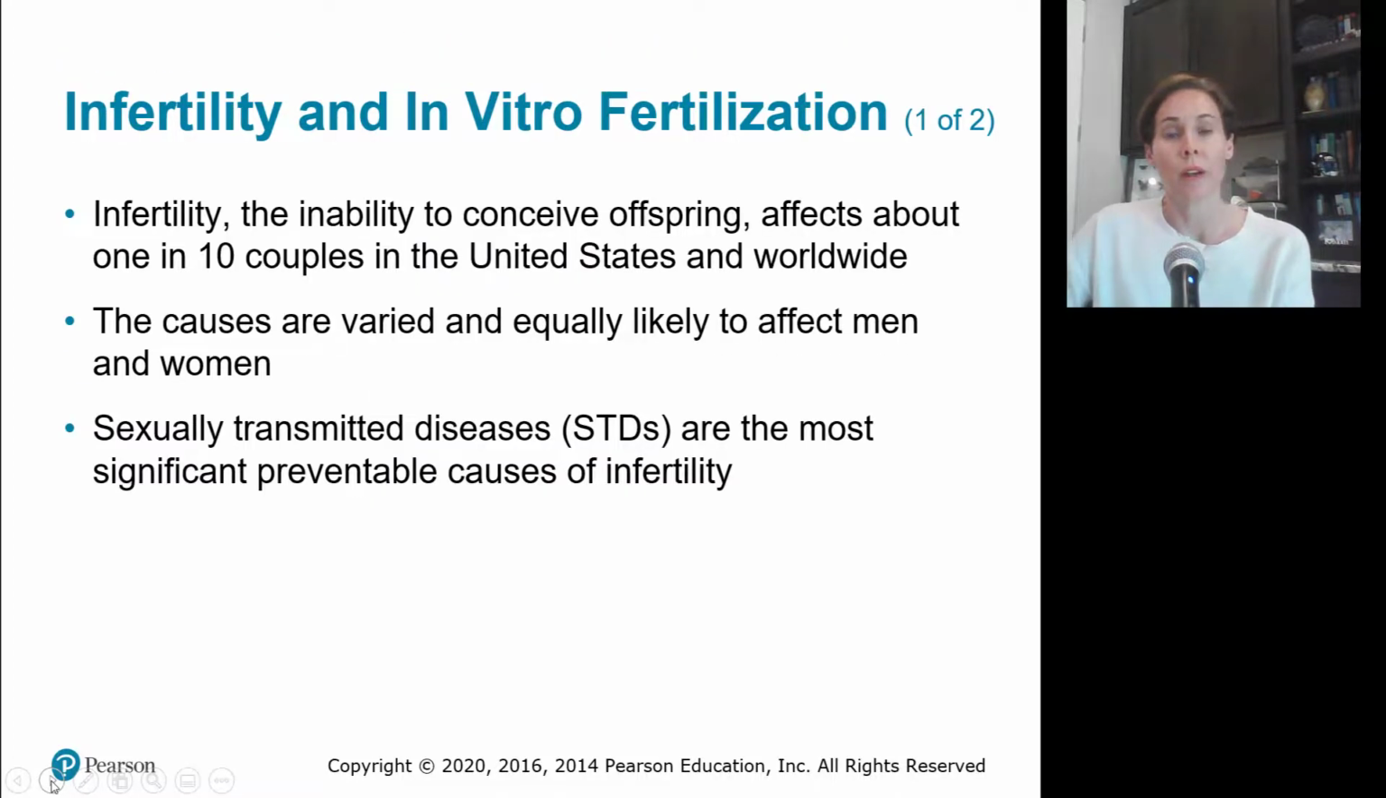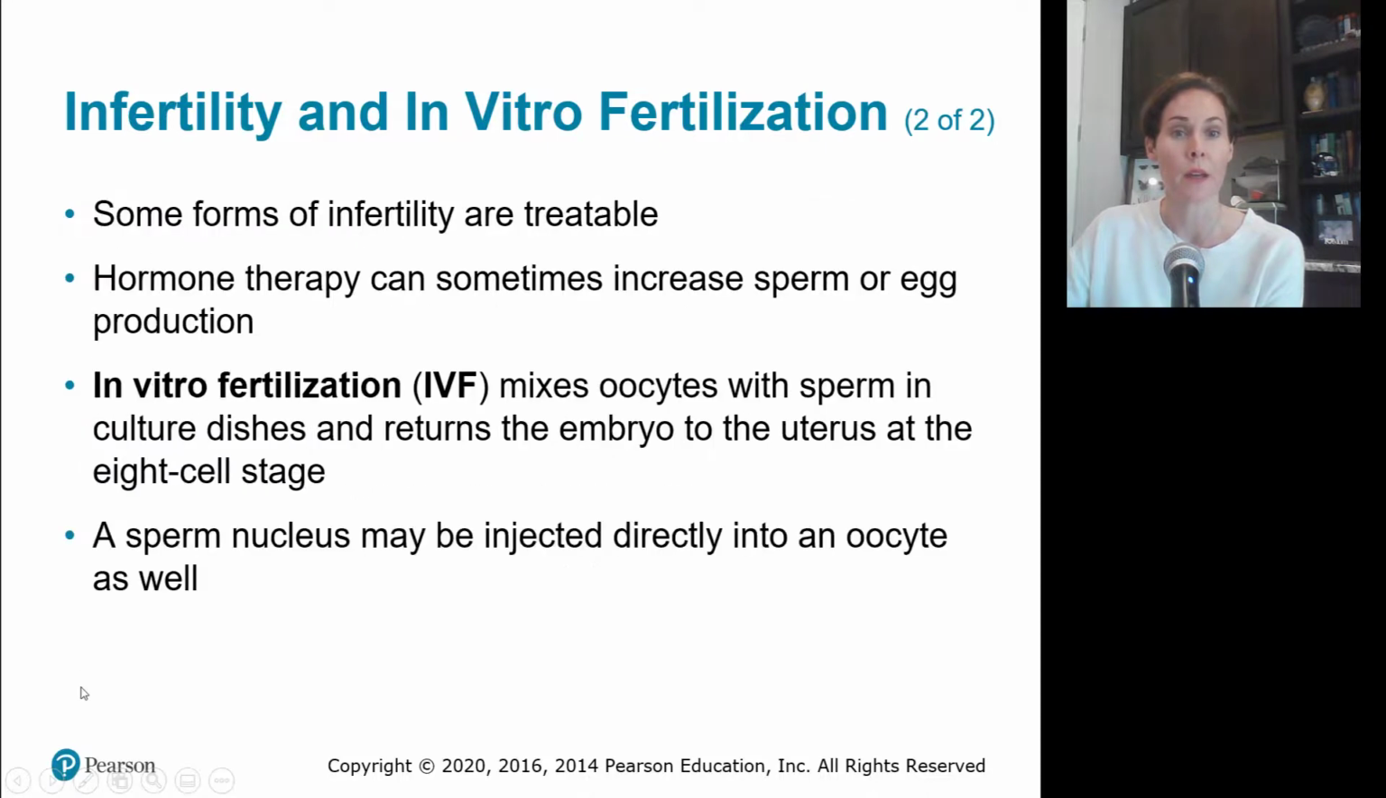And then a little bit about infertility and in vitro. Infertility is the inability to conceive offspring, and this affects many, many people across the United States and also worldwide. And the causes are varied. Many people assume it's the woman's fault, but it's equally likely to affect men as it is women. Sexually transmitted diseases are the most significant preventable cause of infertility. Some forms of infertility are treatable.